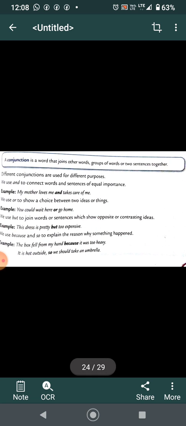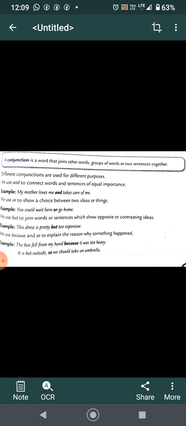Now let's read this. A conjunction is a word that joins other words, group of words, or two sentences together. For example, you can see here different conjunctions are used for different purposes. We use and to connect words and sentences of equal importance. Example, my mother loves me and takes care of me.